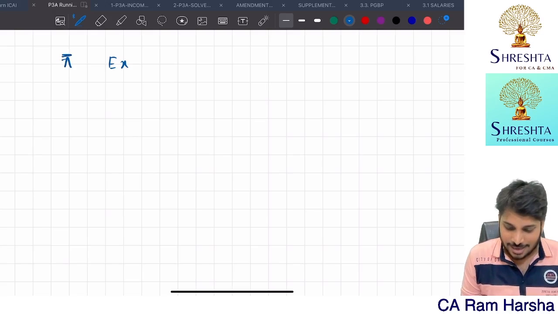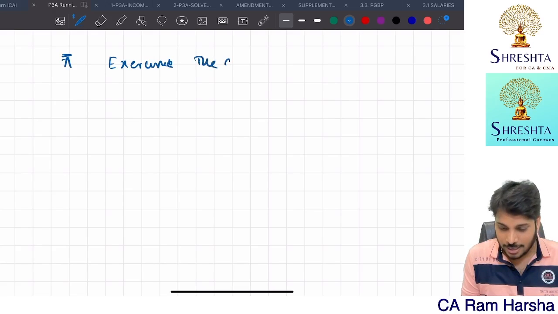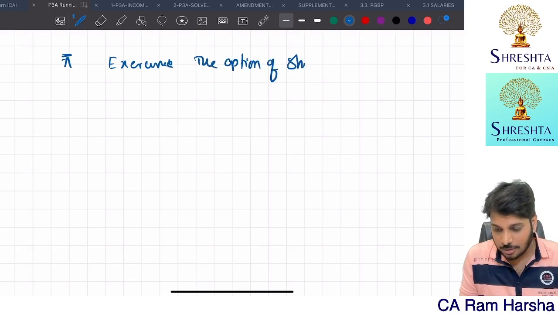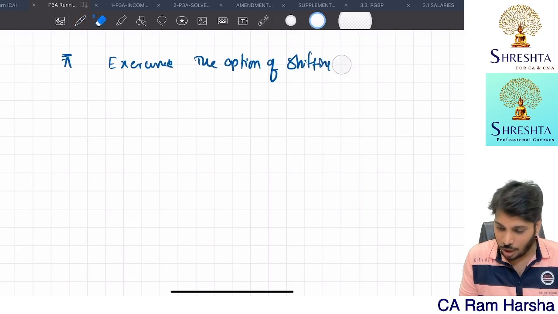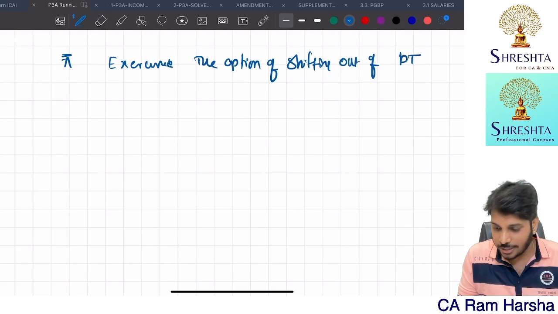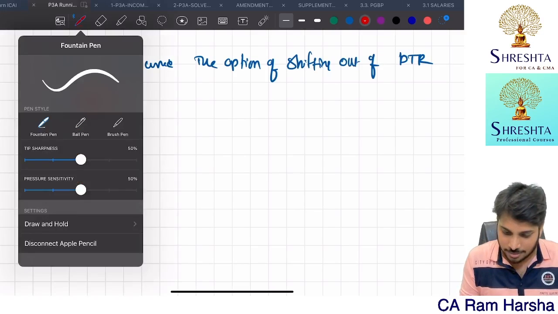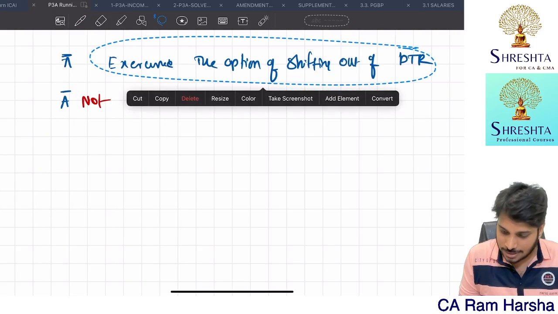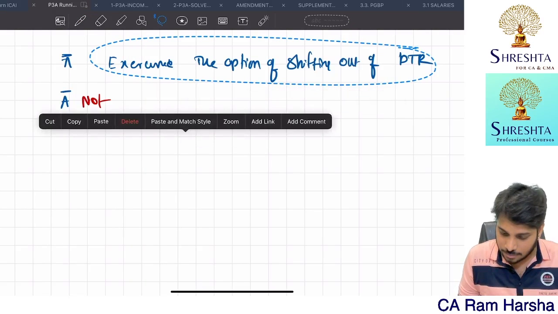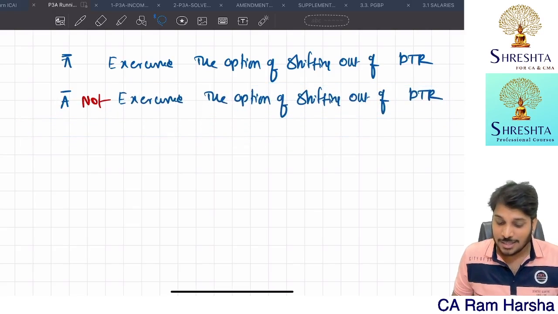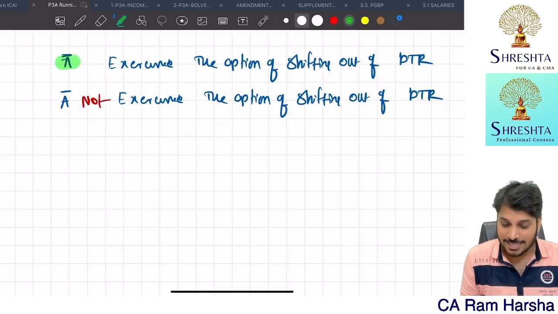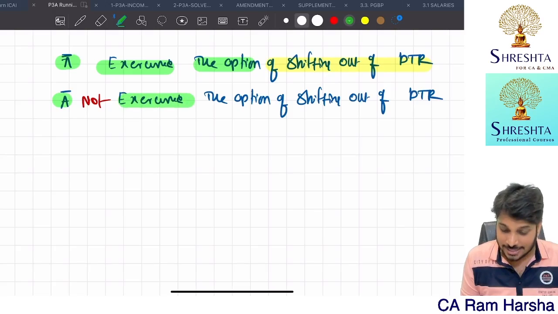SSE exercised the option of shifting out of default tax regime. SSE not... just a minute, that's it. So there are two sentences. One, SSE exercises the option of shifting out of default tax regime.